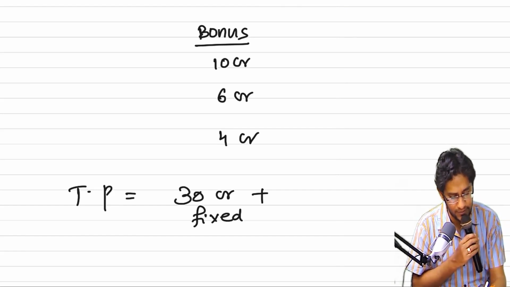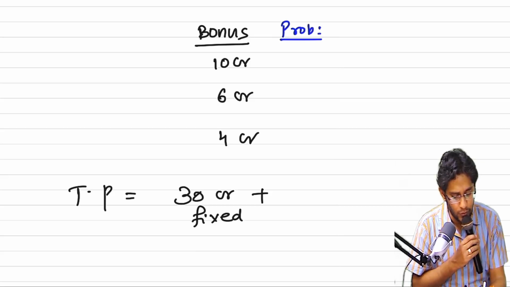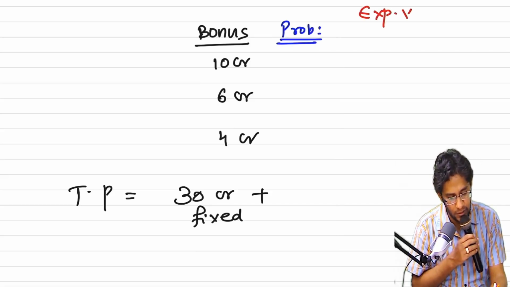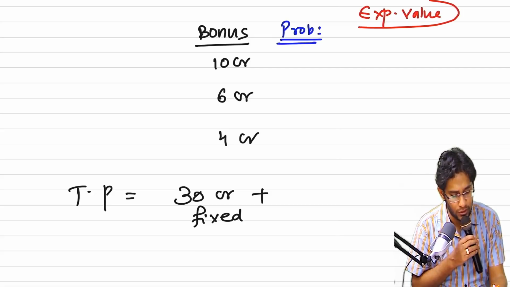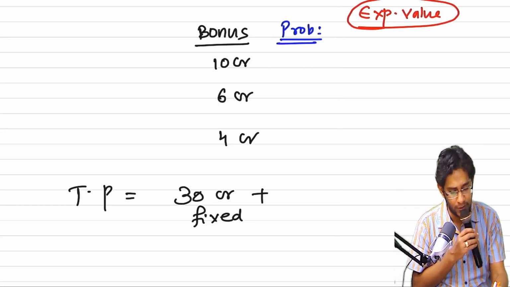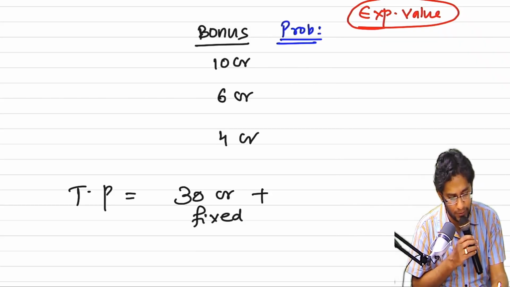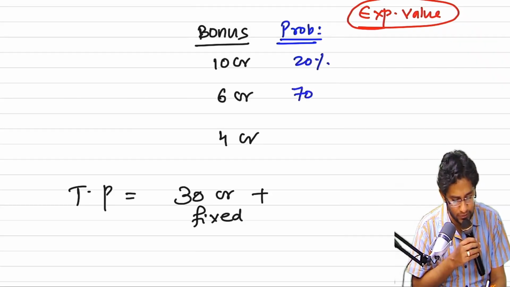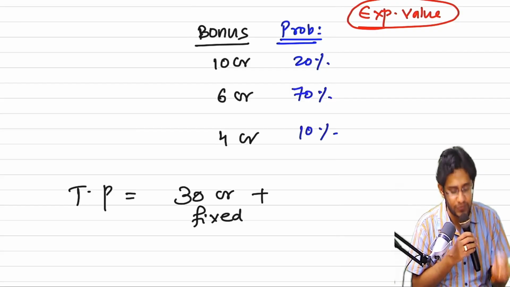The standard says you can apply the expected value approach. What is the meaning of expected value approach? Multiply with probabilities. Okay, what is the chance of this 10 crore happening? Let us say the chance of 10 crore happening is 20%. The chance of 6 crore happening is 70%. The chance of this is 10%.